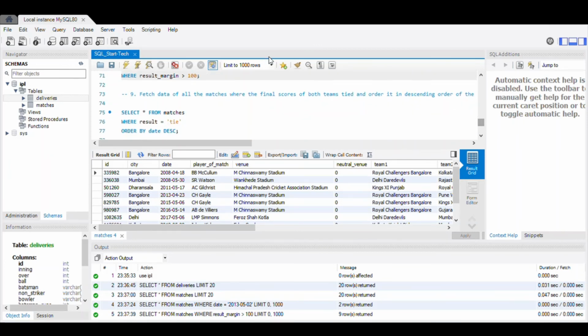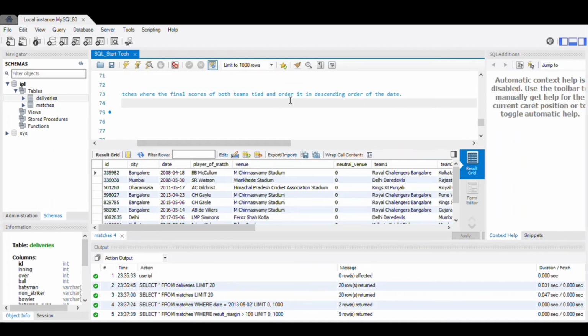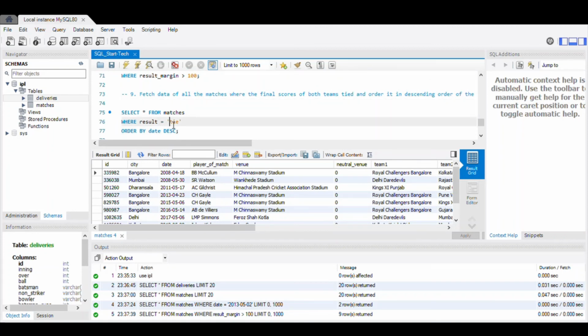Our ninth query is to fetch data of all the matches where the final score of both teams tied, and we'll be ordering it in descending order of the date. Select star from matches where result is equal to tie, order by date.